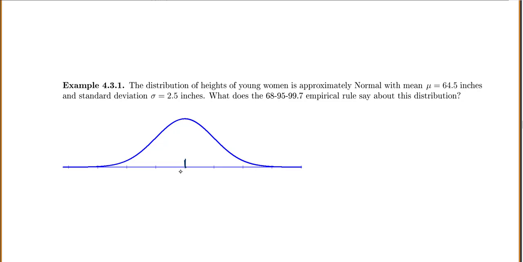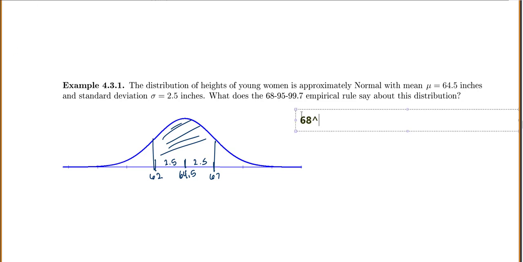Well, we know that it's always going to start at 64.5. Then if we go out one standard deviation to either side, so if we go out 2.5, let's subtract that. 64.5 minus 2.5 is 62. And if we add 2.5, we get 67. The empirical rule tells us from here to here should be 68% of our data.